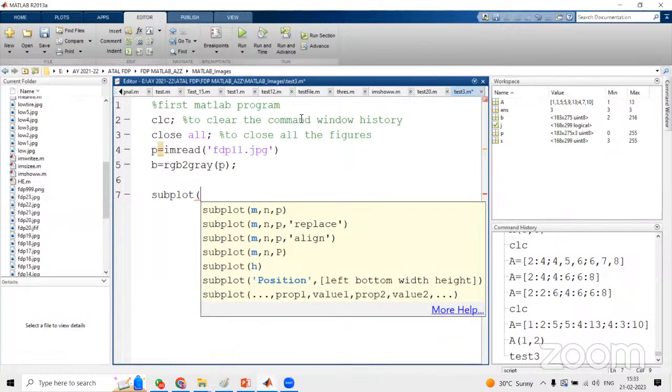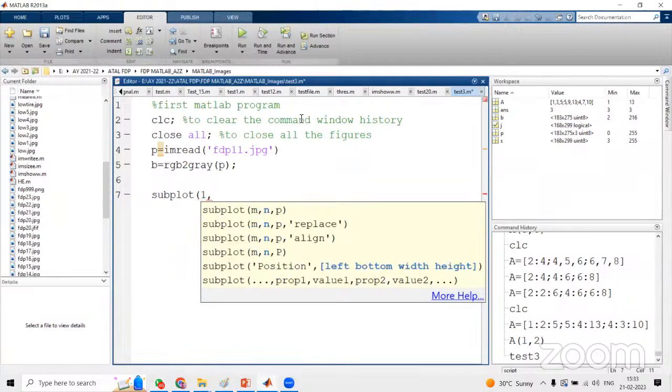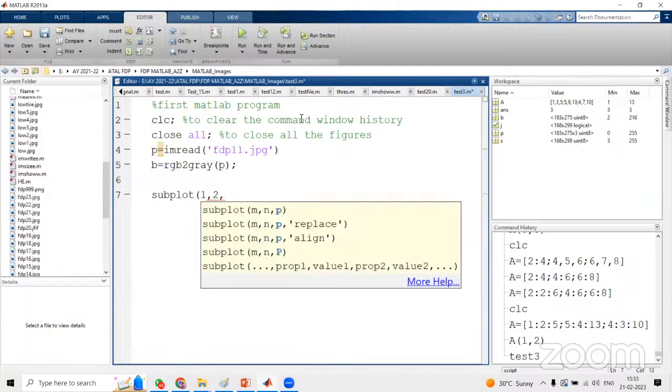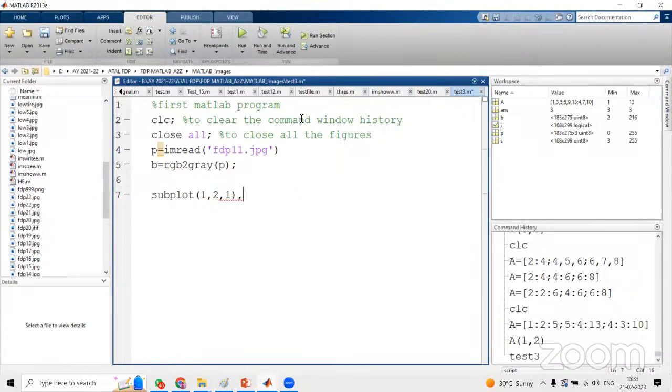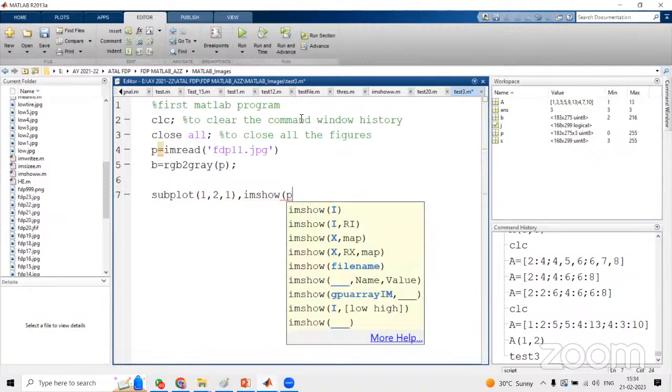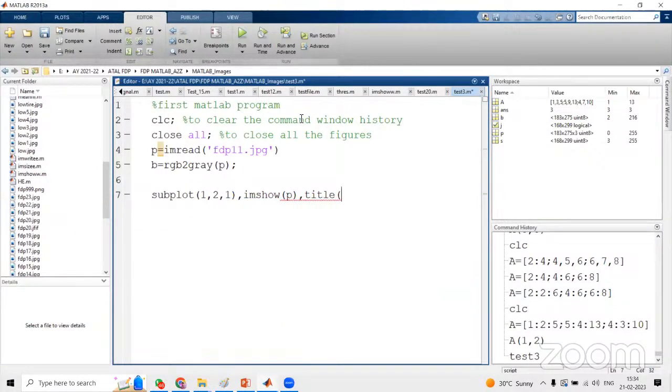So let us assume here I want to display only two figures. That's why I want to make one row, two columns. This function will receive three parameters, m, n and p. M indicates rows, n indicates columns, p indicates position of the image. So here I am taking one row, two columns, and the first image is the color image. So first position is 1. So imshow, the image that is stored in the variable p, and title 'color image'.